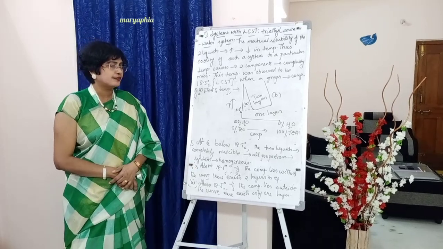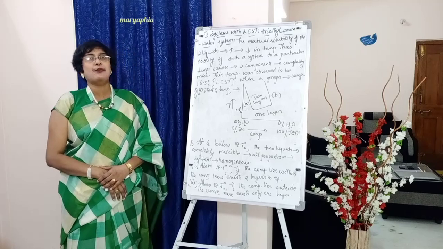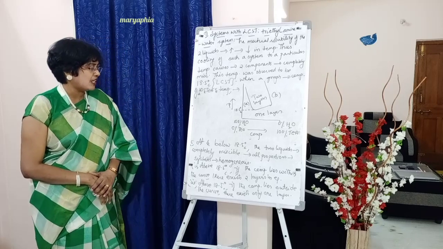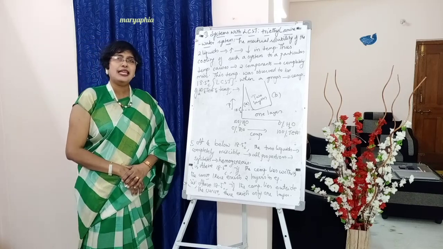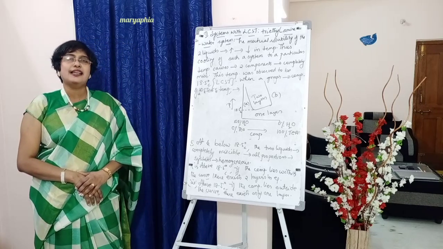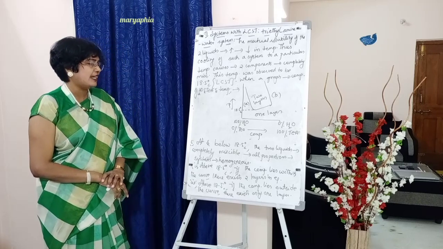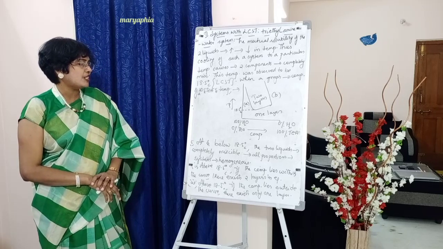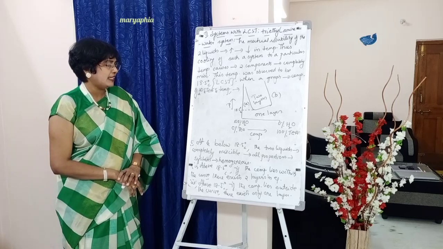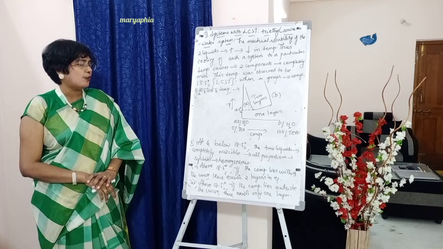Next, point number 2. There we mentioned below 66. Here we should mention above 18.5. Above 18.5 degrees centigrade, if the composition lies within the curve, there exist two layers in equilibrium. Third point: above 18.5 degrees centigrade, if the composition lies outside the curve, there exists only one layer.